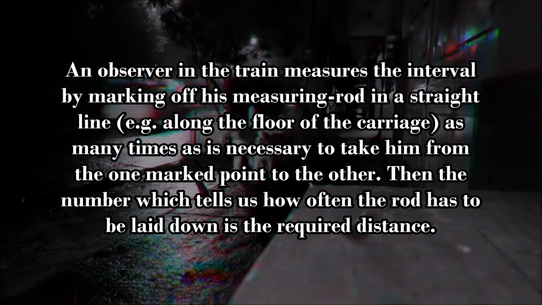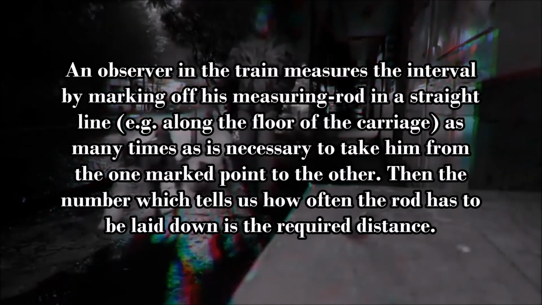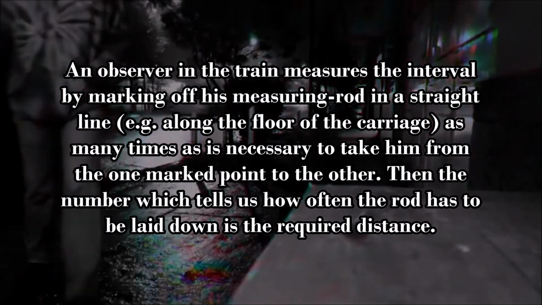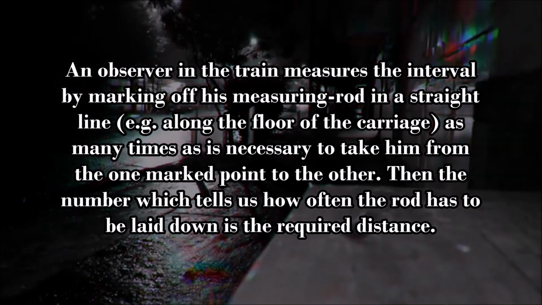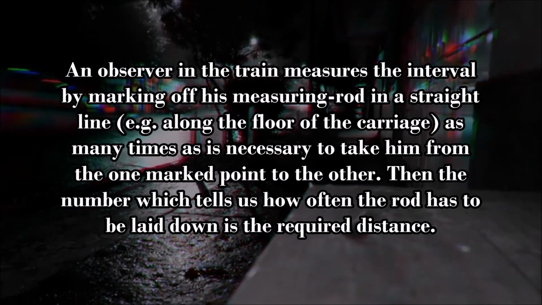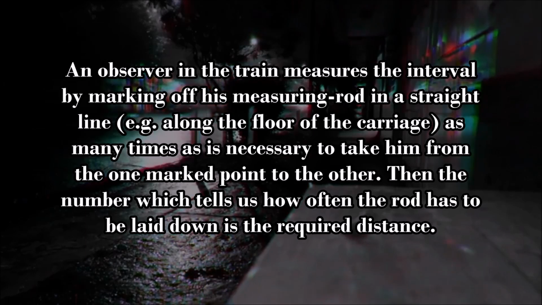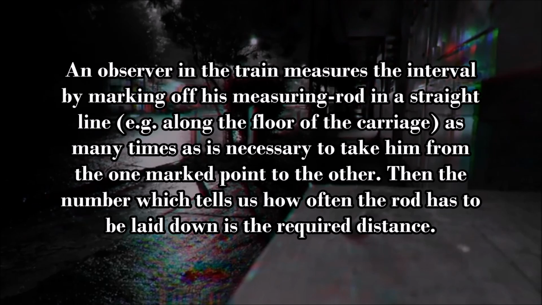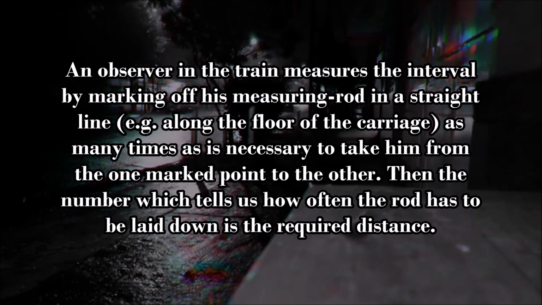An observer in the train measures the interval by marking off his measuring rod in a straight line, that means along the floor of the carriage, as many times as is necessary to take him from one marked point to the other. Then, the number which tells us how often the rod has to be laid down is the required distance.